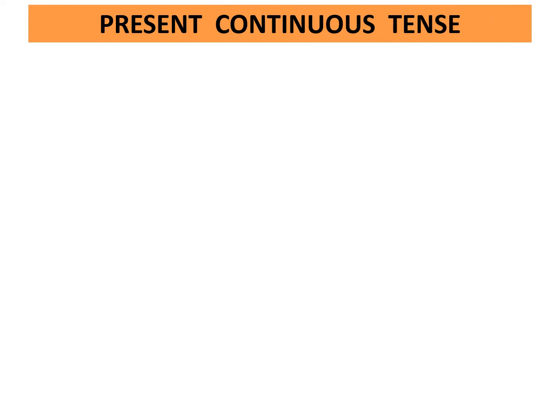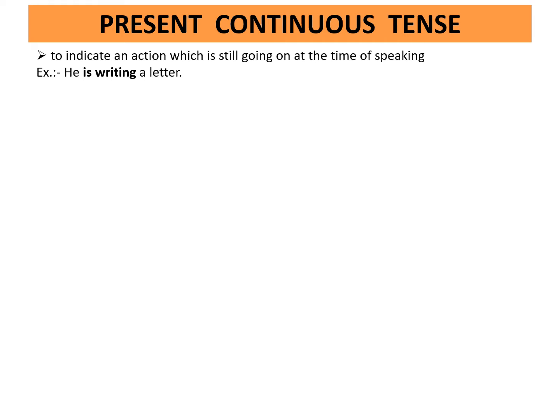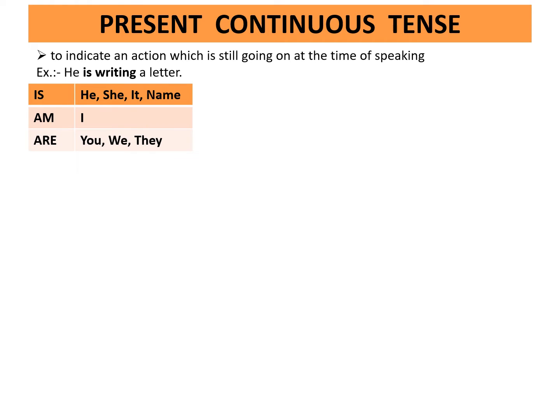Question mark. Continuous tense. It indicates an action which is still going on at the time of speaking. Example, he is writing a letter. Is is used with he, she, it, name. Am is used with I. Are is used with you, we, they.